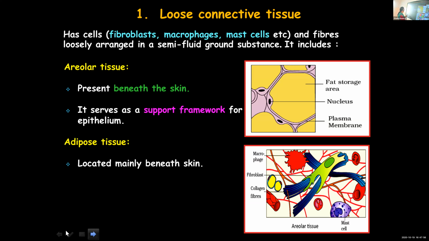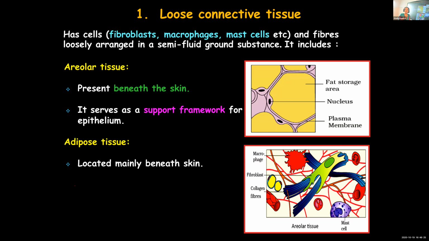Areolar tissue is the one which is present beneath the skin. You can see them between the skin and the muscles, then around the blood vessels, nerve cells, in the bone marrow. So mainly they are found between the skin and the muscles. Areolar tissue mainly found beneath the skin, and it acts as a support framework for epithelium.